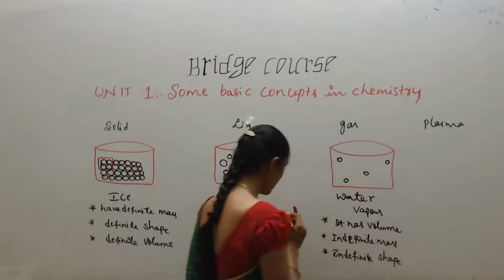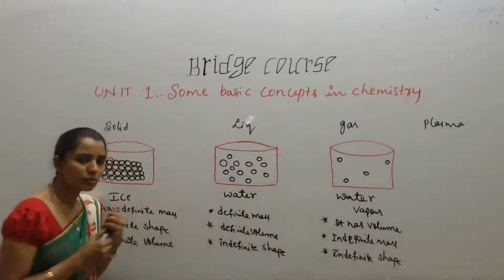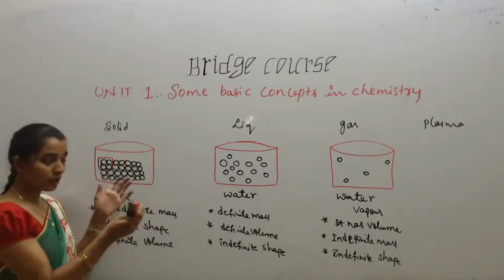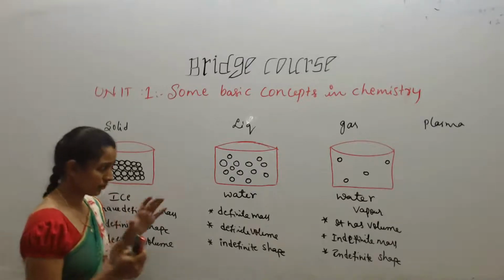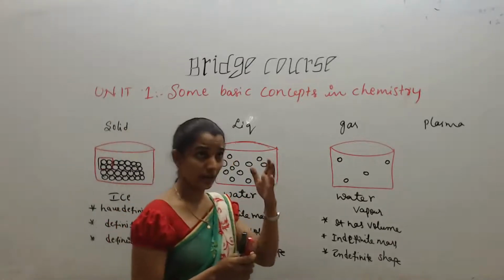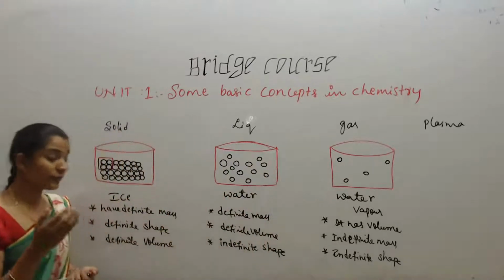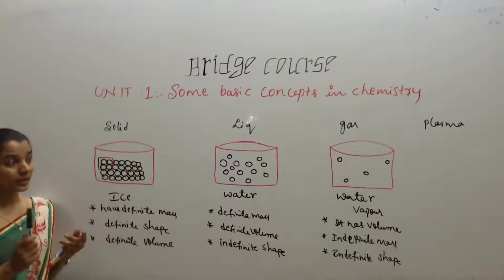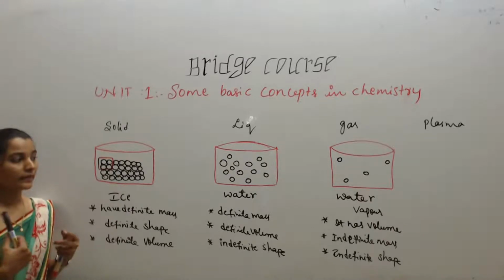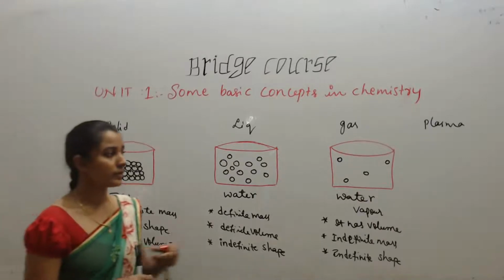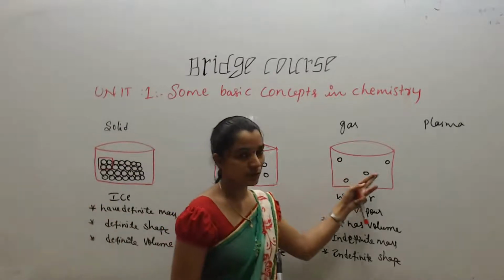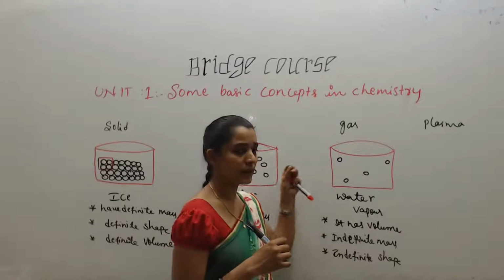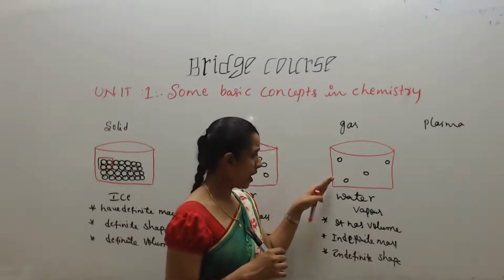So gaseous molecule, students, gaseous molecule means atoms are far away from each other. They are not at all nearer to each other. So for example, carbon dioxide is there, air we are going to see. We can feel the air but we cannot see the air. Right? So in that air so many gases are there. Why they are not visible, as I told you, is that the intermolecular distance between these gaseous atoms is very large. They are freely arranged.